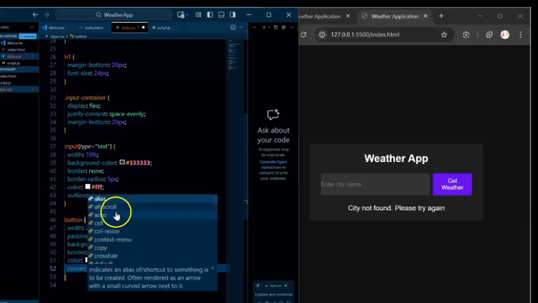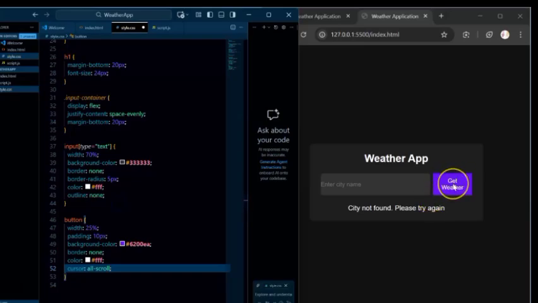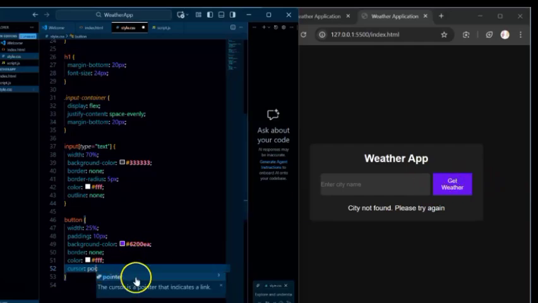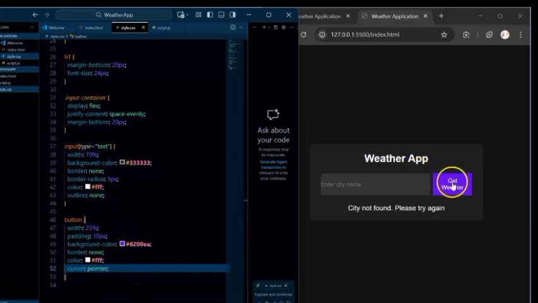Let's say you want to scroll. Let's save and see what we've got. I think all scroll is a different effect, so we just want to use pointer and try that out. Pointer is really easy. See, it's changed from an arrow to a pointer.